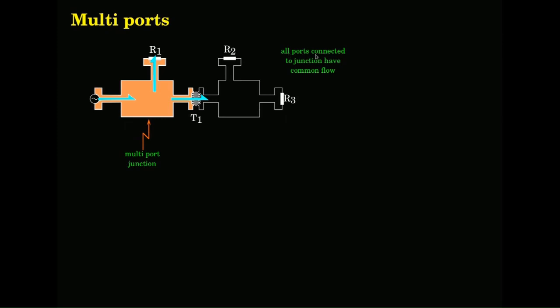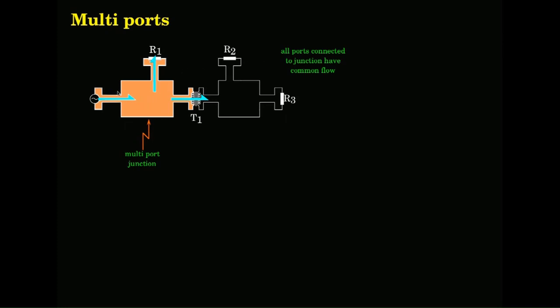What is the character of this junction? All ports connected to the junction have common flow. Is that true? If you take this port, and this port, actually they are in the electrical domain. So, you can visualize it, that is why this electrical circuit is a nice example. But remember that the statement that you are making here is generic, it is valid for all domains. Okay.